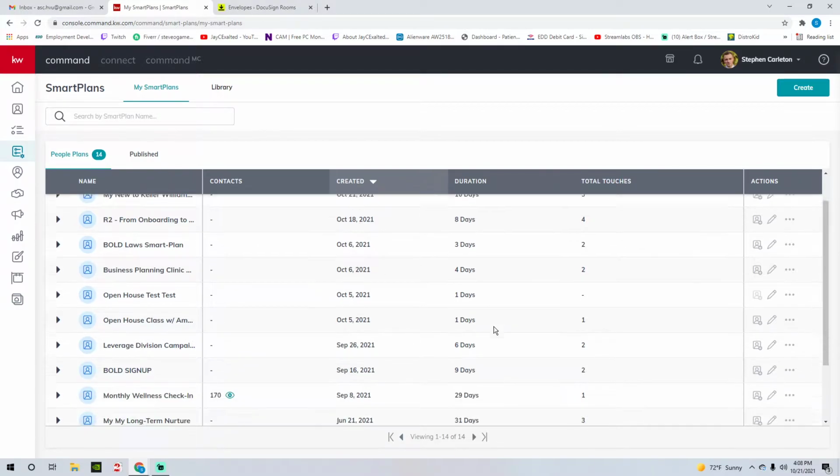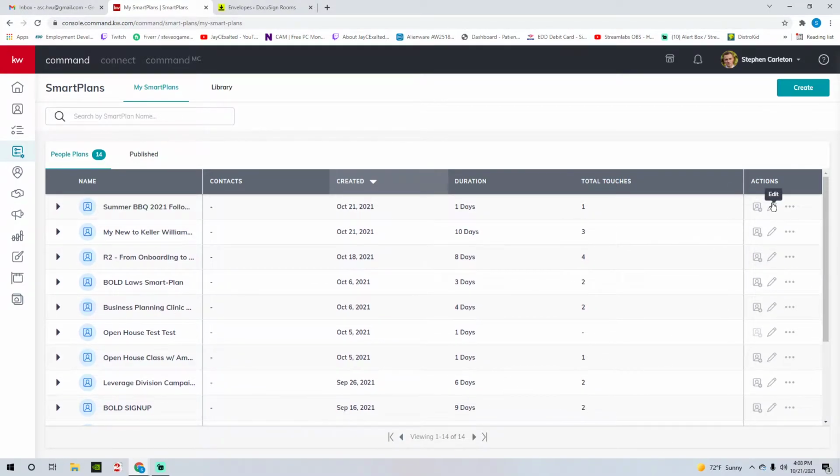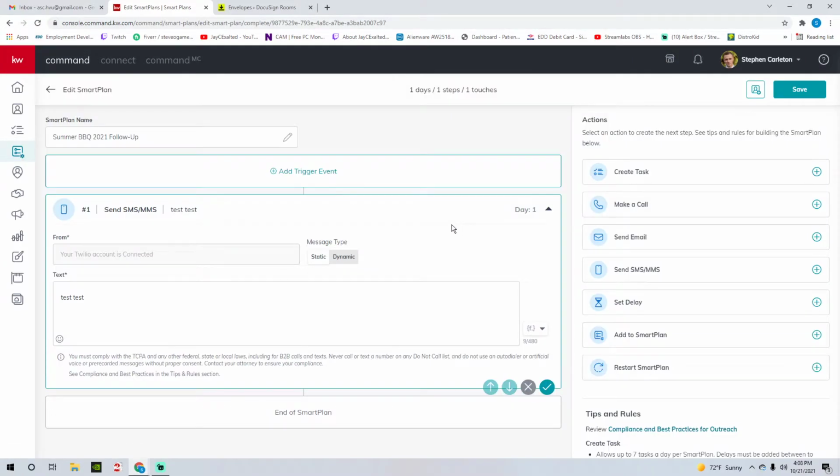So I haven't done anything with this smart plan. I've run a lot of different smart plans. I only have one active right now, but I'm going to go ahead and hit edit on this one and we're going to get right into it, okay? So we're going to keep this very, very basic. I already have Twilio connected.